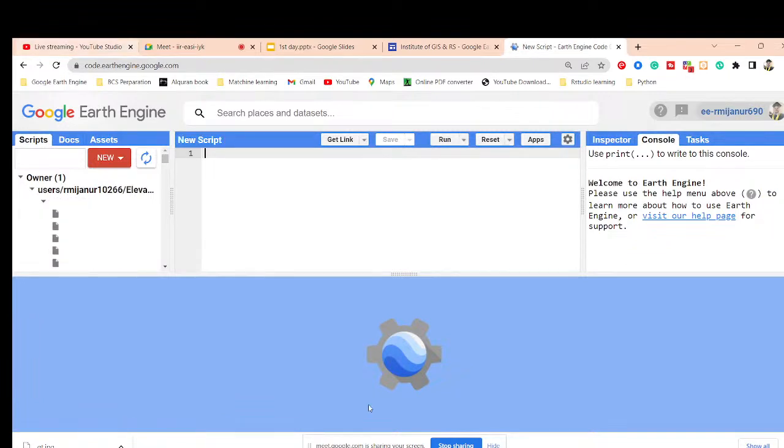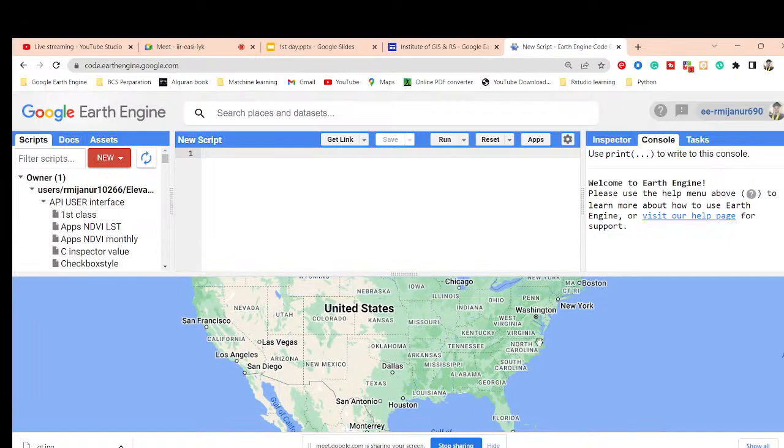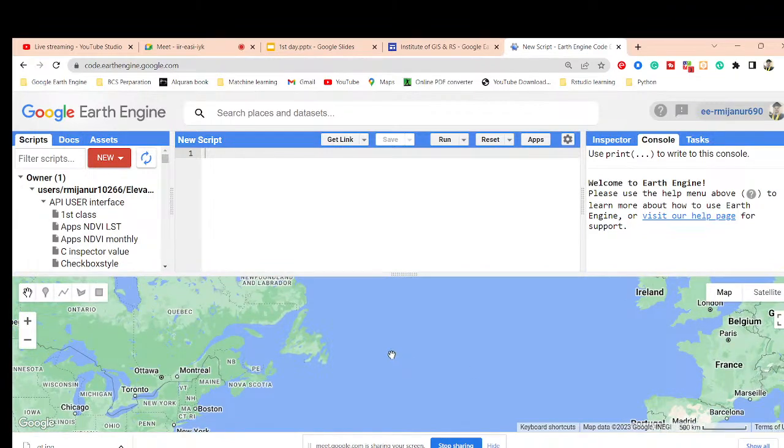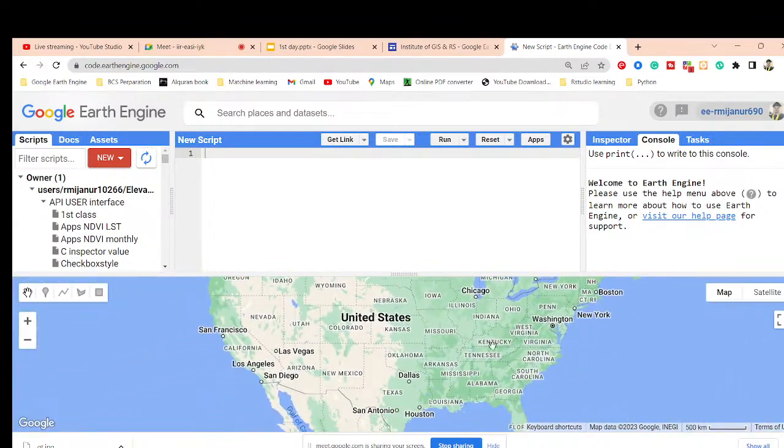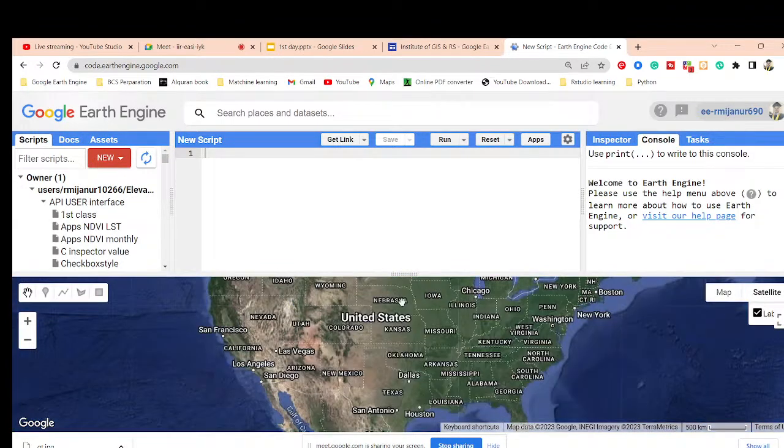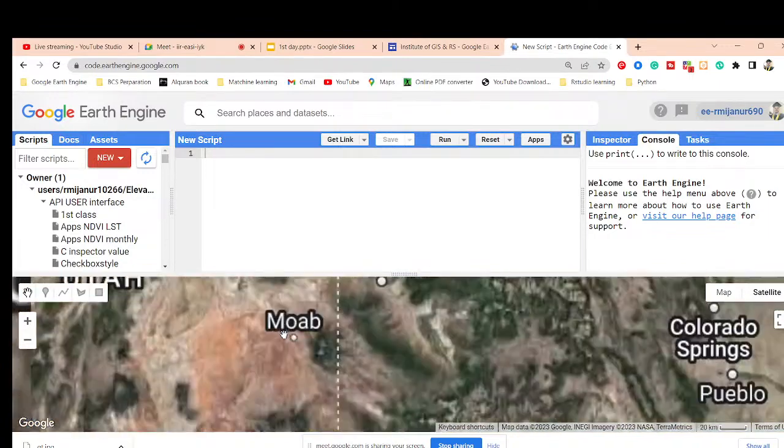Okay, so in this code editor, we can divide it into a total of four panels. This panel is called the left panel, this middle panel is called the editor panel, and this panel is called the right panel. And we also get the map, called the map interactive view. In this map we can also get the Google satellite images, and we can get better resolution.